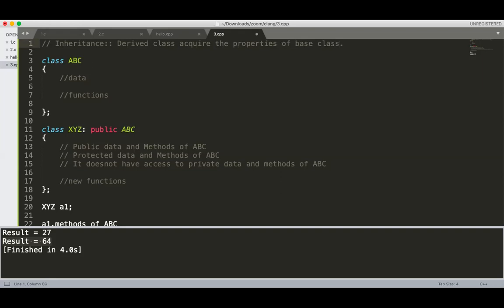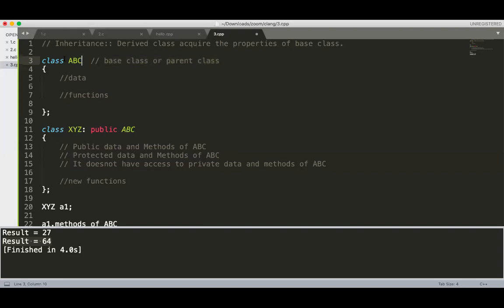Base class and parent class are synonyms. Derived class and child class are synonyms. Sometimes I call it derived, sometimes child class. Now this ABC is called the base class or parent class. Why is it called base class or parent class?